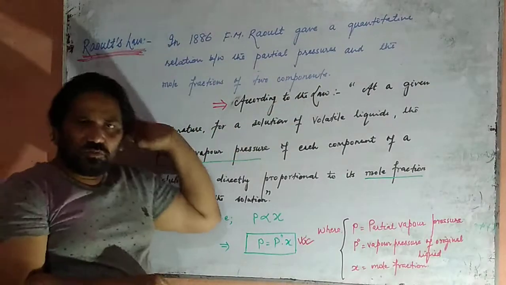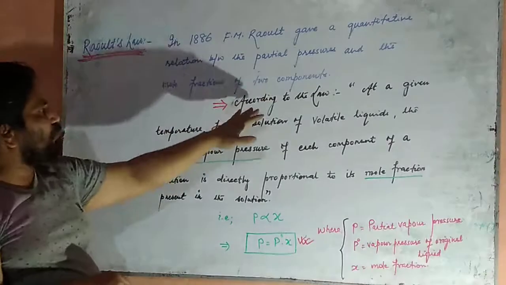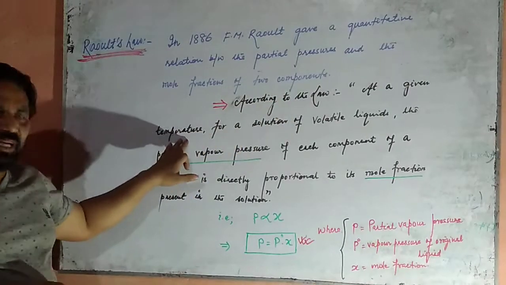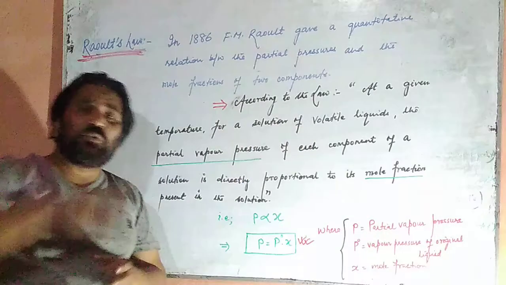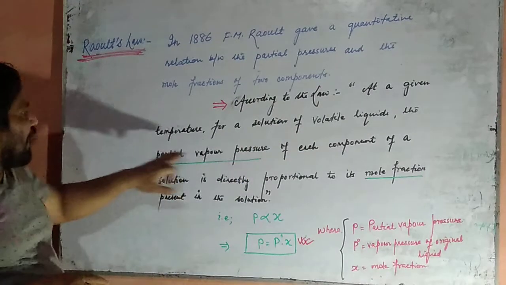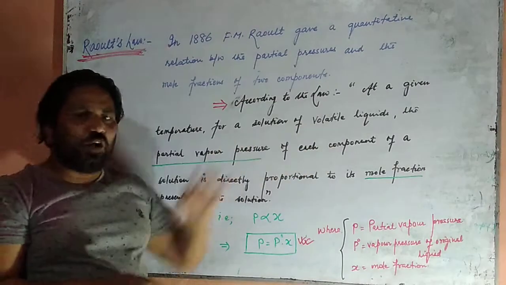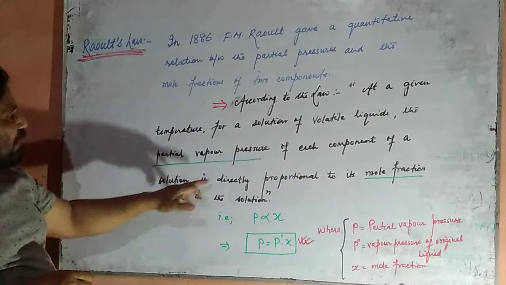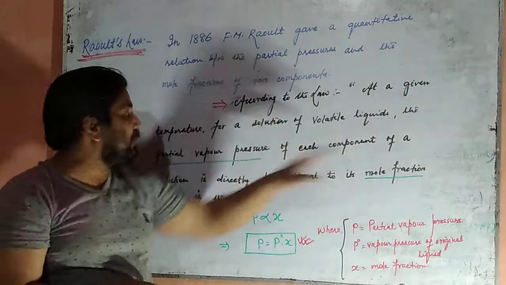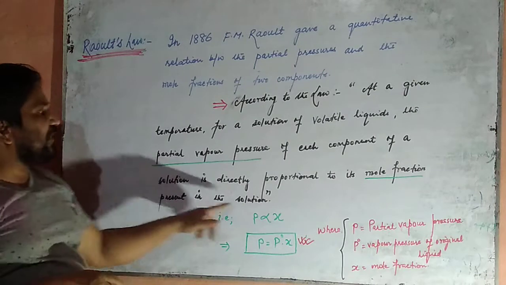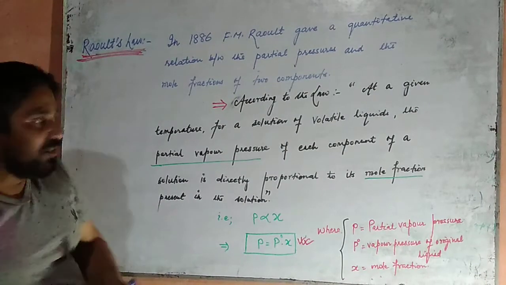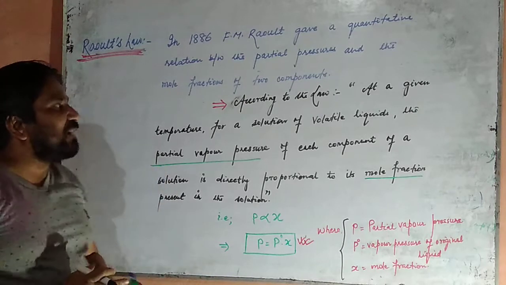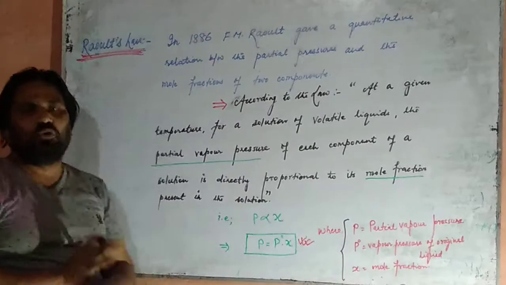According to Raoult's law, at a given temperature, for a solution of volatile liquids, the partial vapor pressure of each component of a solution is directly proportional to its mole fraction present in the solution. Here you notice that there are three main factors related to this law.